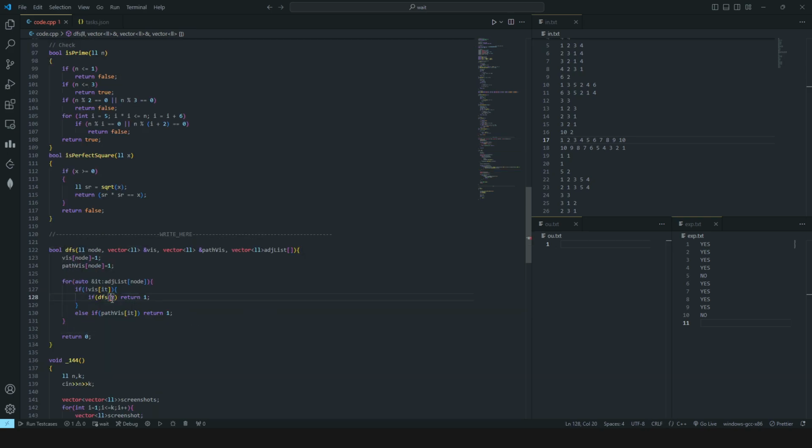So what parameters will we be passing through this DFS? The current adjacent node will become our new node, that is IT. Visited will remain as it is, path visited will remain as it is, and we will also be passing the adjacency list, right? So this will be the complete code, I guess. And also don't forget to unmark this node as path visited while backtracking, setting it to 0, right?